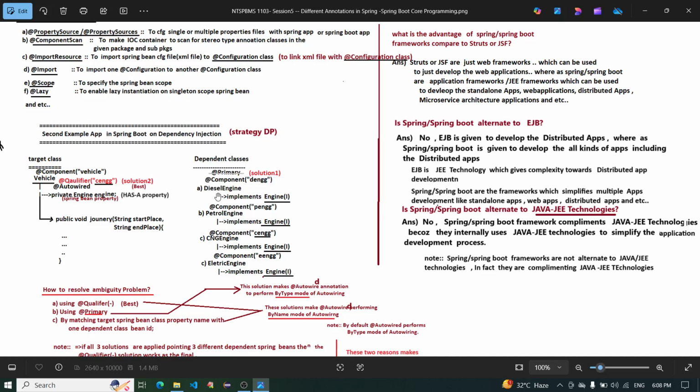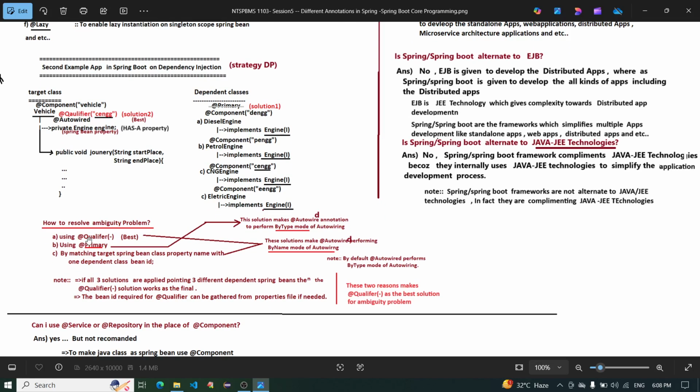Solution 1: how to resolve the ambiguity problem using @Qualifier and @Primary. @Qualifier is the best, matching the target Spring Bean class property name with one dependent class bean. With @Qualifier, the solution makes @Autowired perform by name mode of autowiring, and with @Primary, the solution makes @Autowired perform by type mode of autowiring.